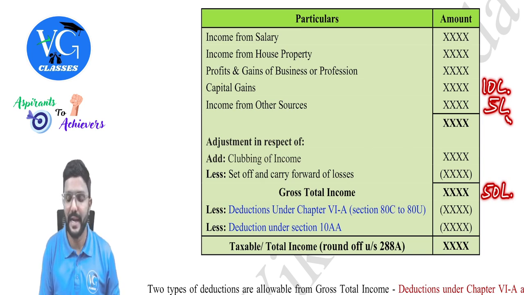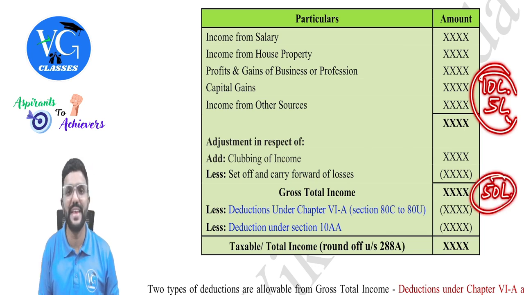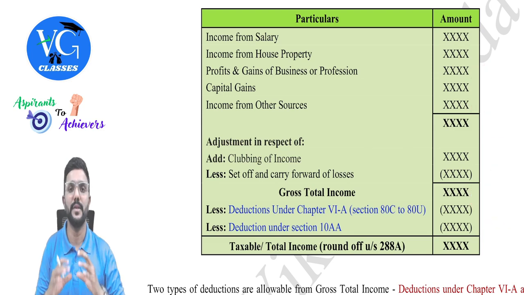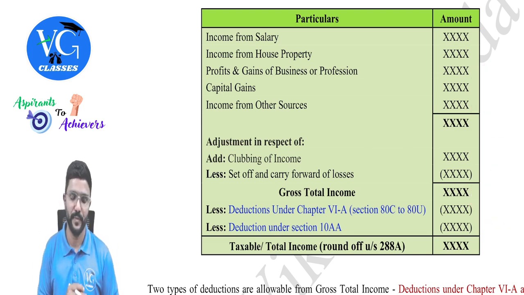It is 35 lakh, guys. This means against this 15 lakh, he cannot claim deductions. So whenever gross total income includes any capital gain special income or casual income, please reduce it. Only the remaining amount is the maximum amount of deduction which can be claimed by the assessee.